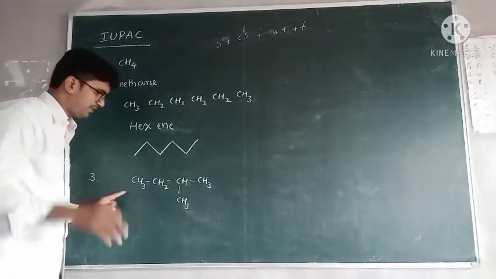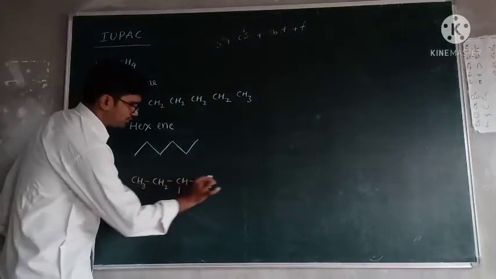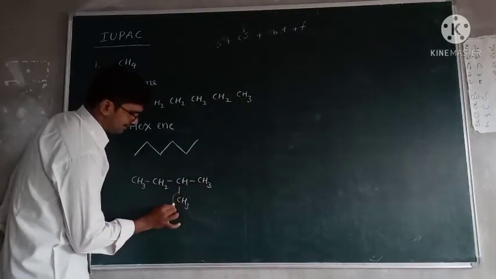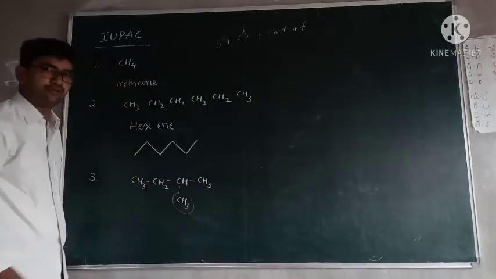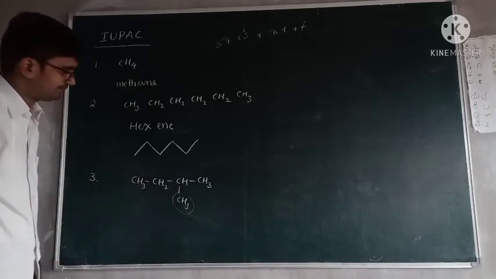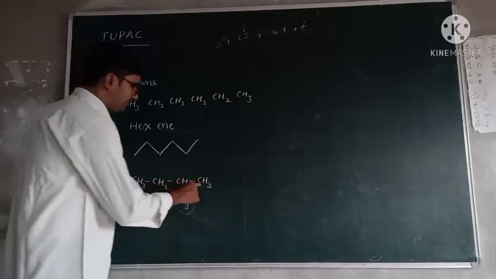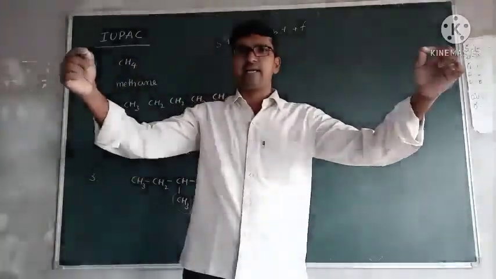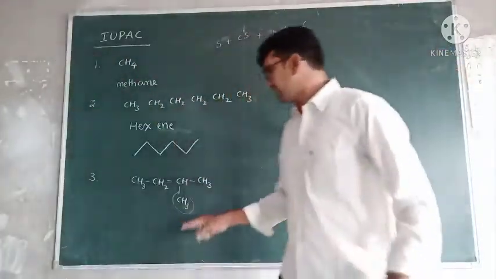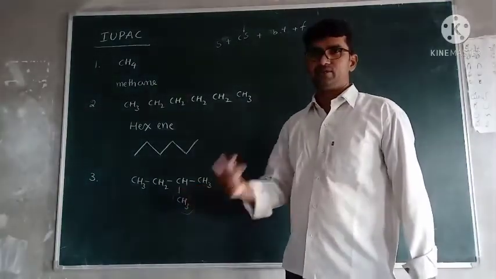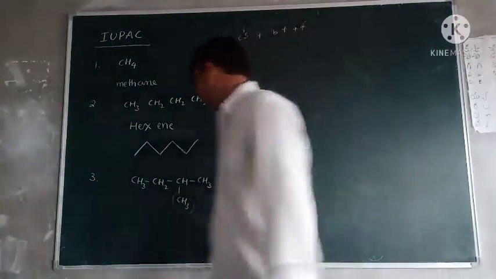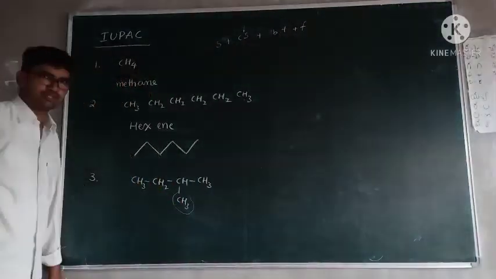Yes, a substitution is present because it is not a straight chain. One CH3 group is hanging here. It is very clear because these four carbons, 1, 2, 3, 4, are like a thread, but this one is not in the thread. It is hanging, so this is a substitution.